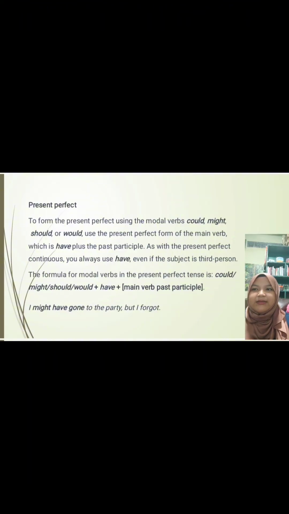Present perfect. To form the present perfect, ask the modal verbs could, may, might, should, or would to precede the present perfect form of the main verb, which is have plus the past participle. As with the present perfect continuous, you always use have, even if the subject is third person. The formula for modal verbs in the present perfect tense is could, may, might, should, or would plus have plus main verb past participle. I may have gone to the party, but I forgot.